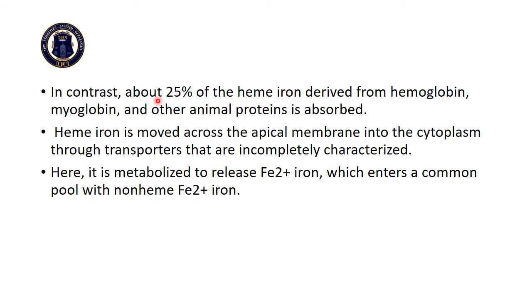While 25% of heme iron derived from the hemoglobin, myoglobin and other animal proteins is absorbed. Heme iron is moved across the apical membrane into the cytoplasm through transporters that are incompletely characterized. Non-heme iron is taken inside the cell by divalent metal transporter 1, while heme iron transporters are not known. When inside the cell they are metabolized to release ferrous iron, which enters a common pool with the non-heme ferrous iron.